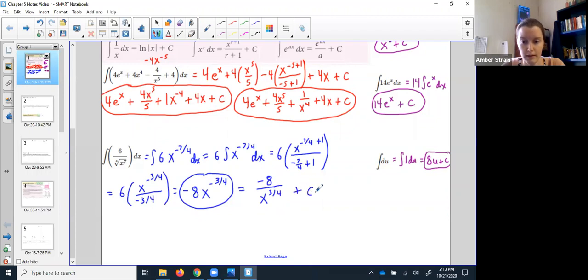that plus C. Okay, so notice I kind of waited till the very end. Technically, it appeared right here and was there for every step, but I was just focusing on cleaning up. So just tack it on right there at the very end. Don't forget your plus C.